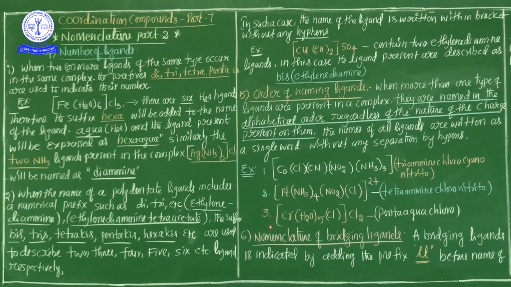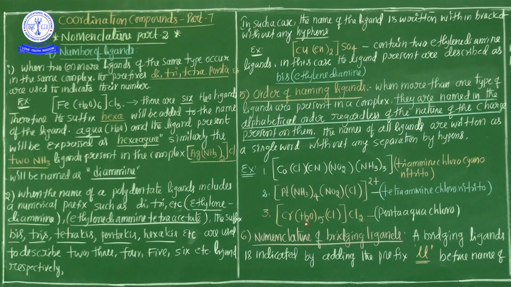Then the third example is Cr, chromium. The central metal ion in the complex is chromium, and the ligand is H2O, that means water. The second type of ligand is chloro. This complex consists of more than one type of ligand: two ligands are present, one is water, the other one is chloro.